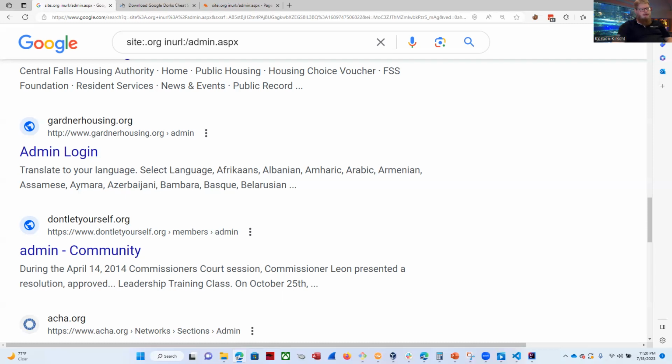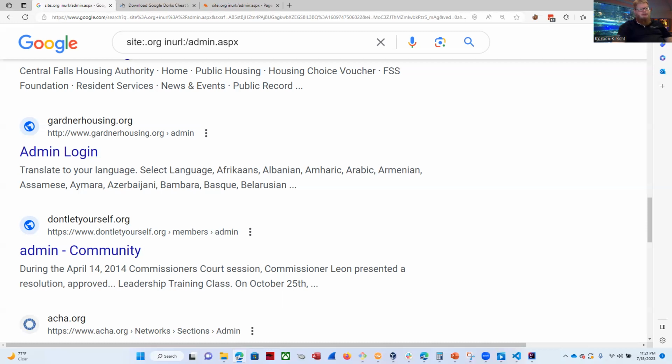You can also implement strong access controls, ensuring that sufficient controls are in place to prevent unauthorized users from accessing sensitive data. Regular security assessments are another thing, so conduct routine security assessments to identify vulnerabilities and address them promptly. And finally, educate your employees. Train them about the potential risks of sharing sensitive information online, and make them aware of the best practices.